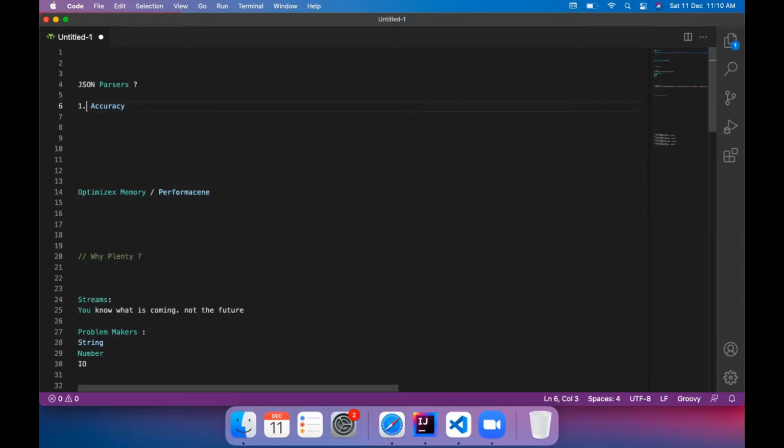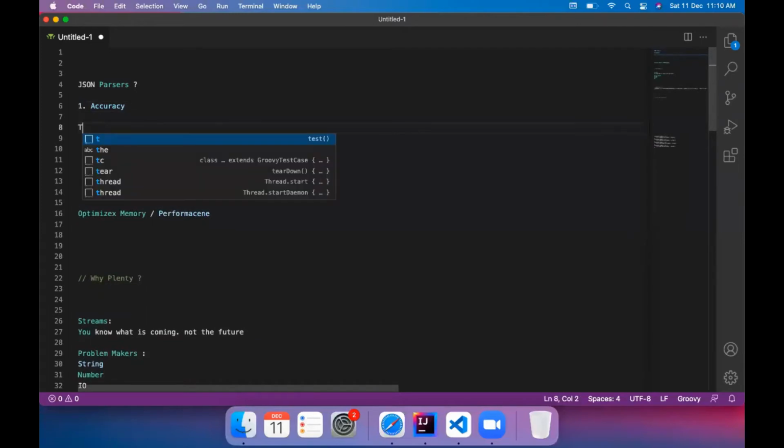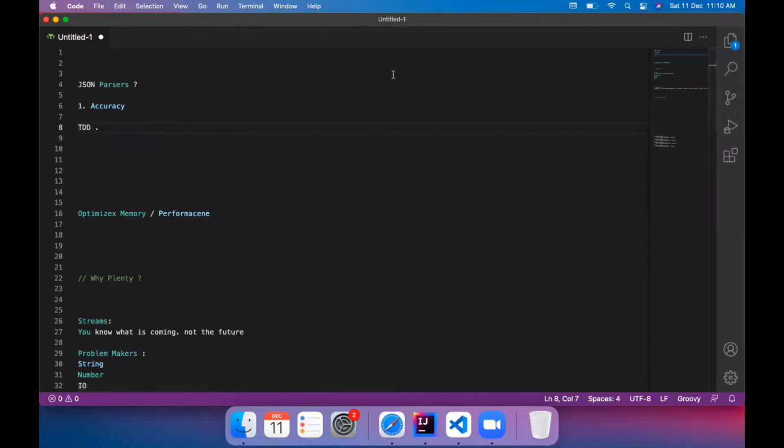Now here comes, I'm going very slow. Sorry for that, but I just want to make sure that we cover each and every one of the strategies. Even though it's a small component, there are a lot of computer science practices that come into the picture. Now, if I want to make sure it is accurate, obviously we need to follow something called TDD. TDD is a word that I hate. It's not good always, but in certain cases it is good, especially when you do something like a JSON parser, where failure is not an option. TDD makes all the sense. So we are going to put TDD into practice now. Let us start with that.